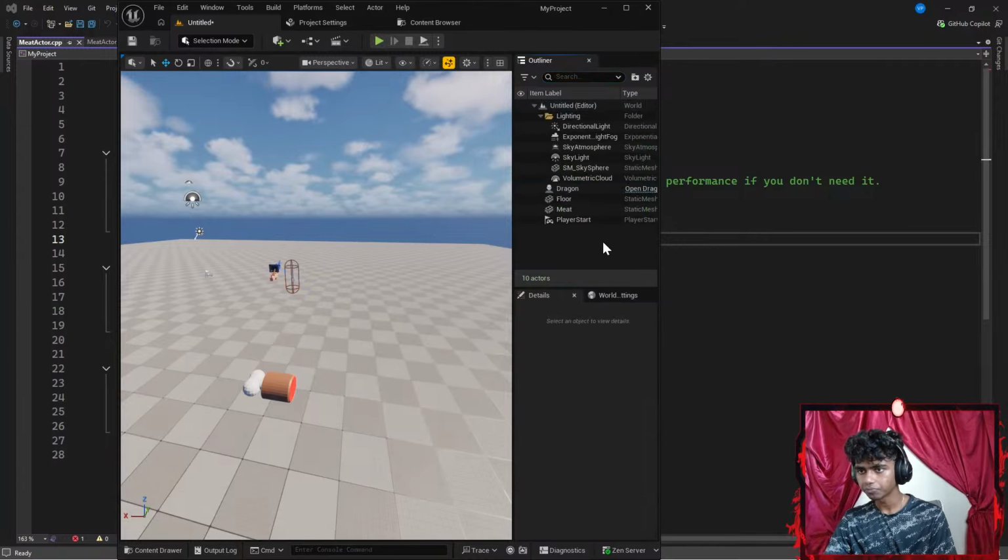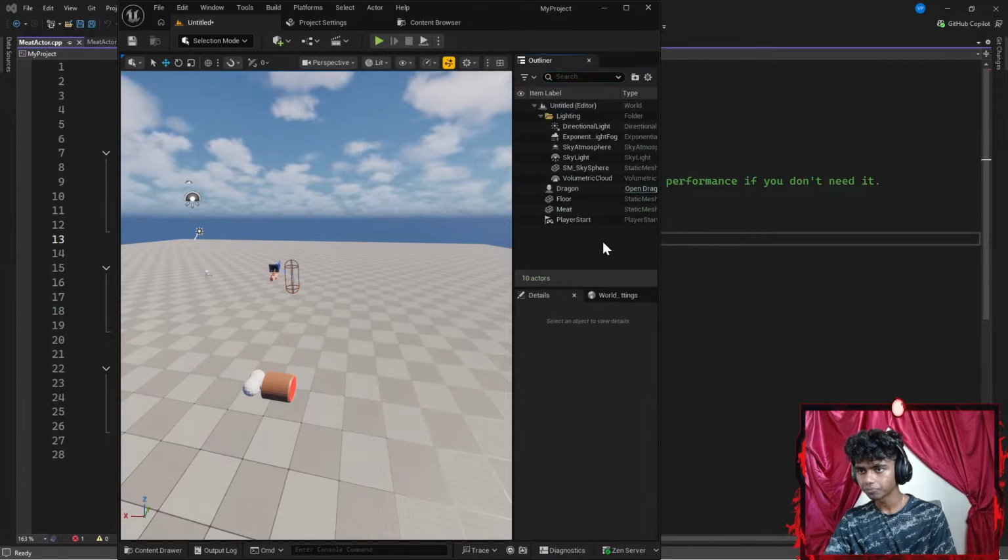How do I get it towards myself? Should I click the red button? There. Maybe I just move towards it. Guys, it's so hard to move using the mouse. There we go. Oh, so it's just this tiny ball here. Okay, I'm going to go ahead and remove my meat from here. Let's delete that, and go to my meat actor.